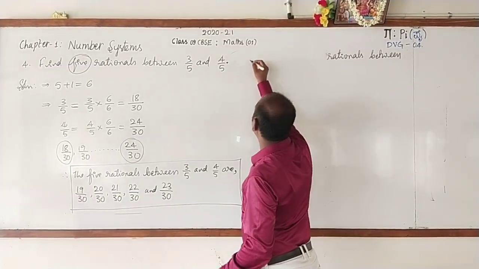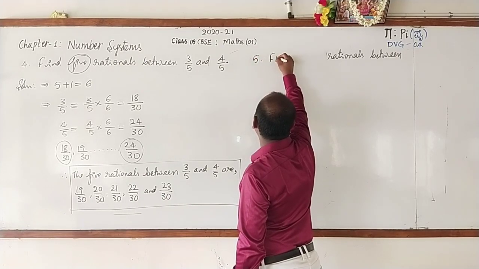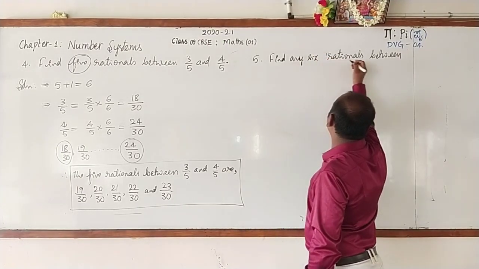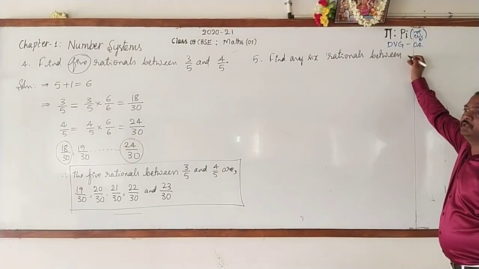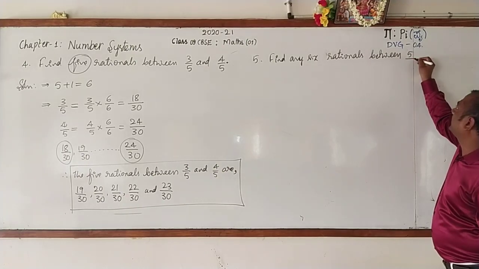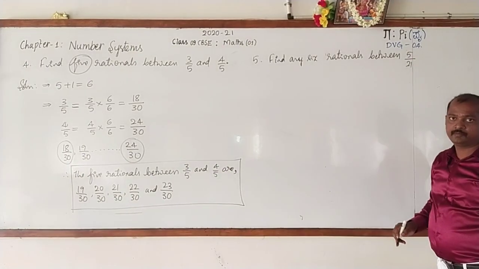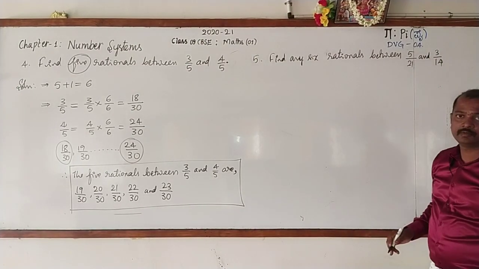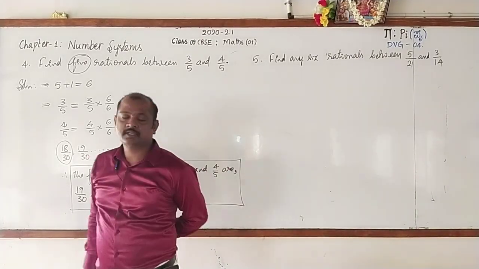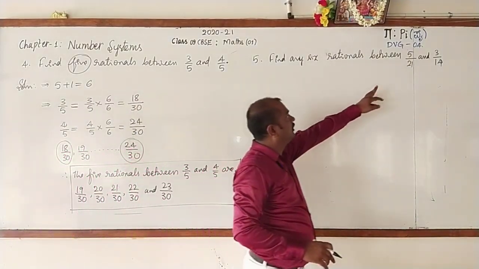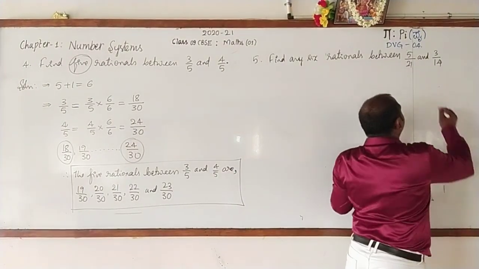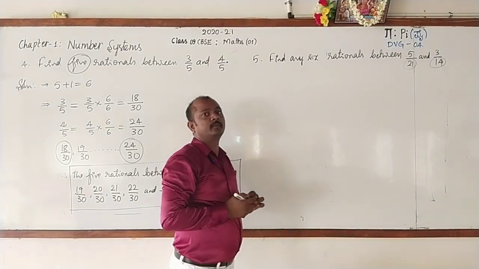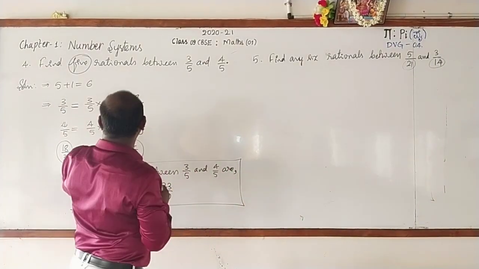Fifth one. Find any 6 rationals between 5 by 21 and 3 by 14. Observe, the rational numbers are 5 by 21 and 3 by 14, where the denominator terms are different. If it is so, then can we go for applying the same method like this?